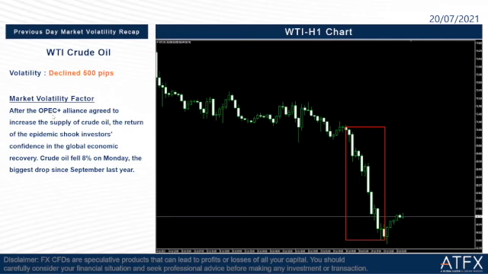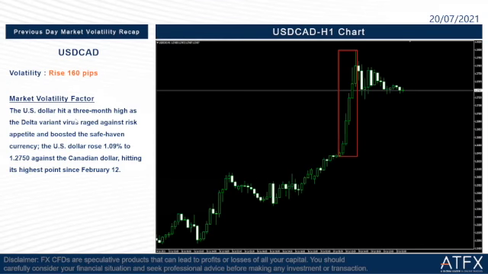After the OPEC Plus alliance agreed to increase the supply of crude oil, the return of the epidemic shook investors' confidence in the global economic recovery. So crude oil fell 8% yesterday, the biggest drop since September last year.